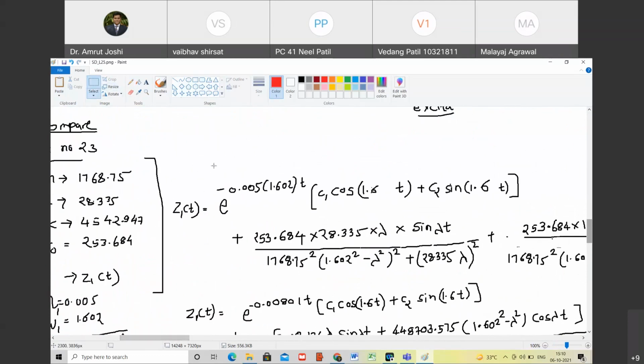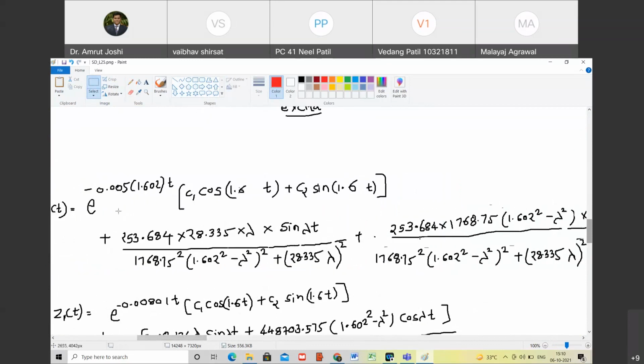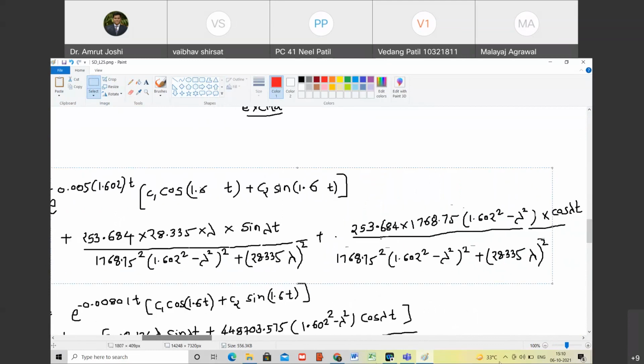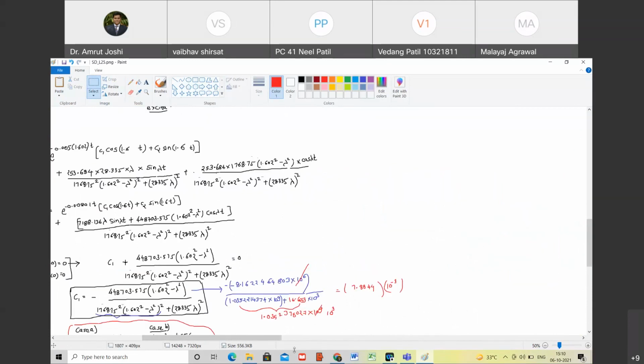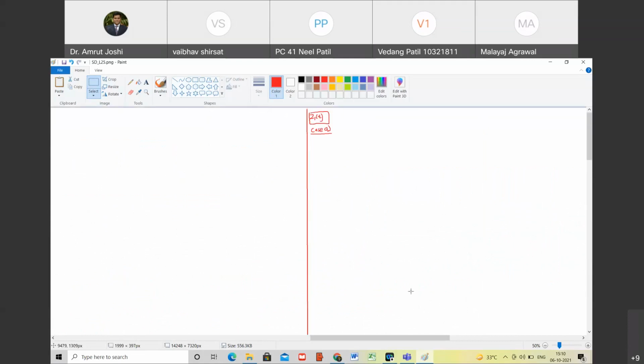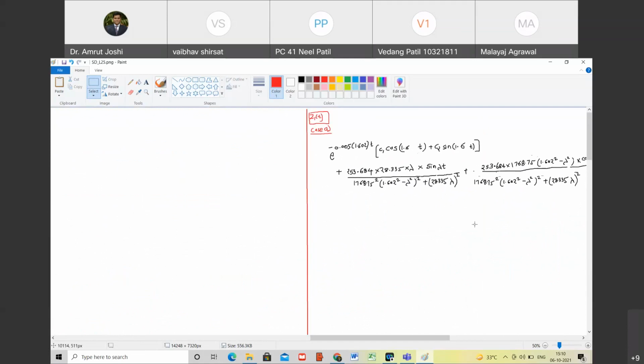So this equation I'm going to borrow as it is. So let us borrow this equation as it is there. This is the equation for Z1 of t. Do you agree with me? Yes, sir.